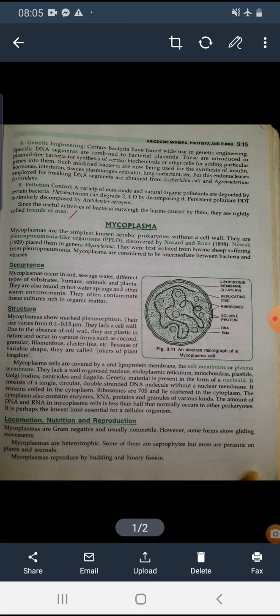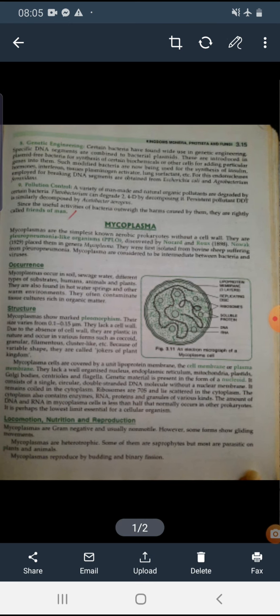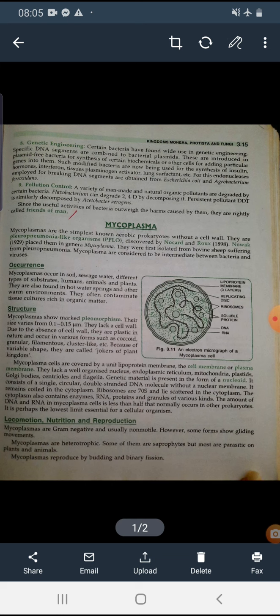Now let's see what the structure of mycoplasma is. Mycoplasma show naked pleomorphism, and their size varies from 0.1 to 0.15 micrometer. That means very small. They lack a cell wall. They don't have a cell wall.